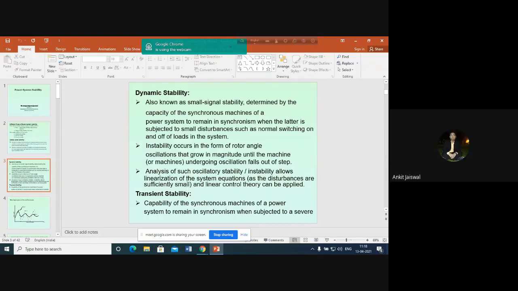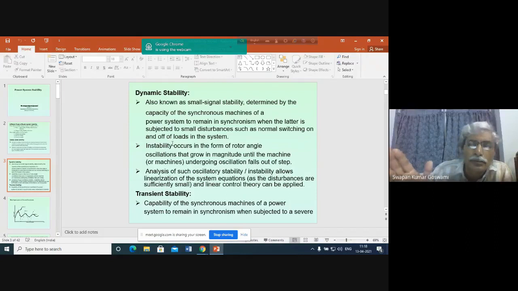No, sir. So what I want to say is that stability problems because of small disturbances fall in the class of either steady state stability or dynamic stability. And stability problems because of large disturbances are the problem of transient stability.